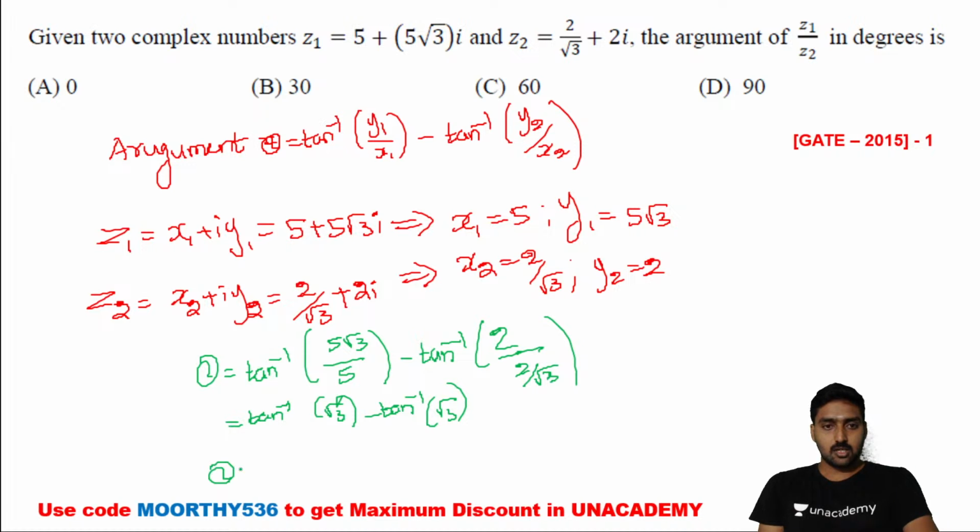Therefore theta is equal to 0. Now in terms of degrees, the argument for the given complex numbers is 0. It's A. Is it clear now? It's a 2015 Mechanical Engineering Set 1 question. Okay, next one. I'm giving the next question.